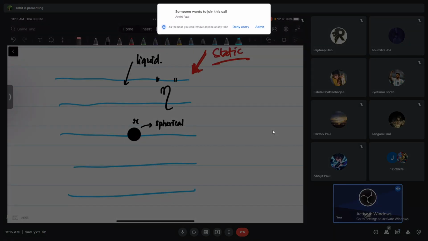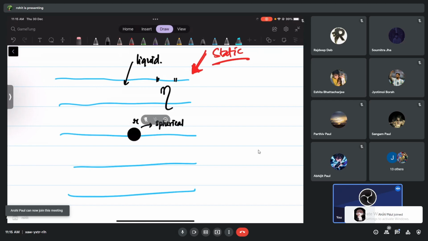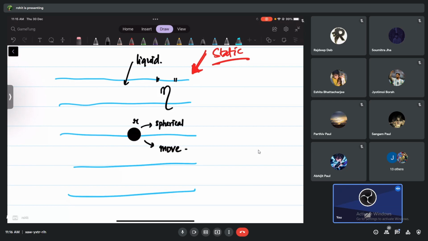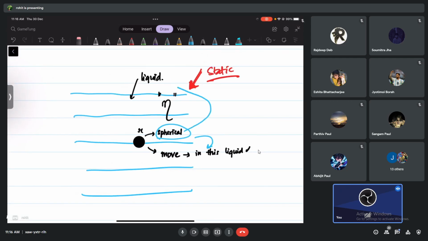This spherical body wants to move. It is trying to move in this liquid. Now I'm going to ask you a very simple question. What do you think, guys? Will this spherical body, trying to move in this liquid, be moving freely, or will it depend on the liquid it's trying to move in? Depend on the liquid.